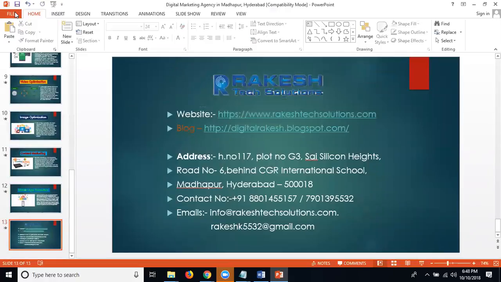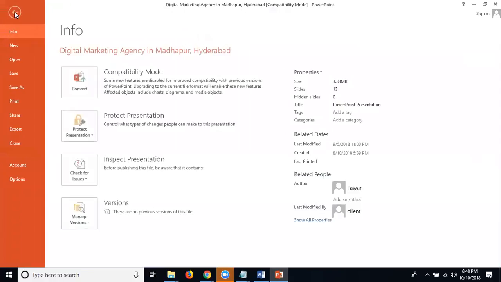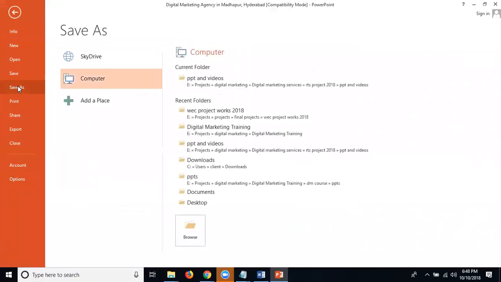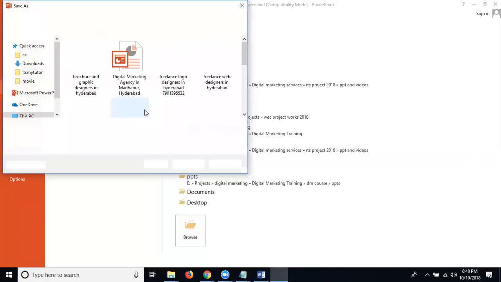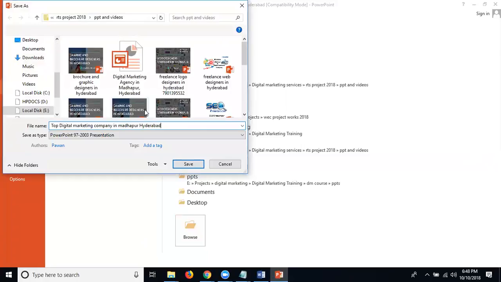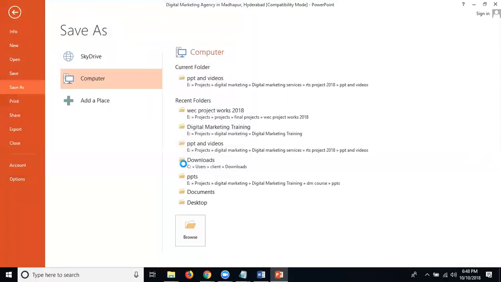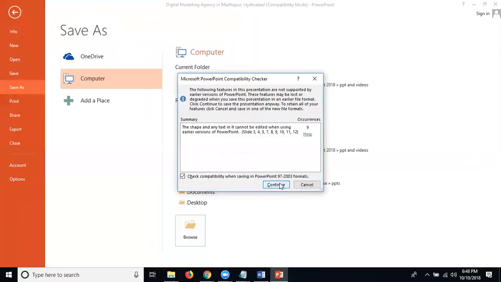Now, file, save as, browse, keyword, click save. Done. The file will be saved for your site. Now, continue.